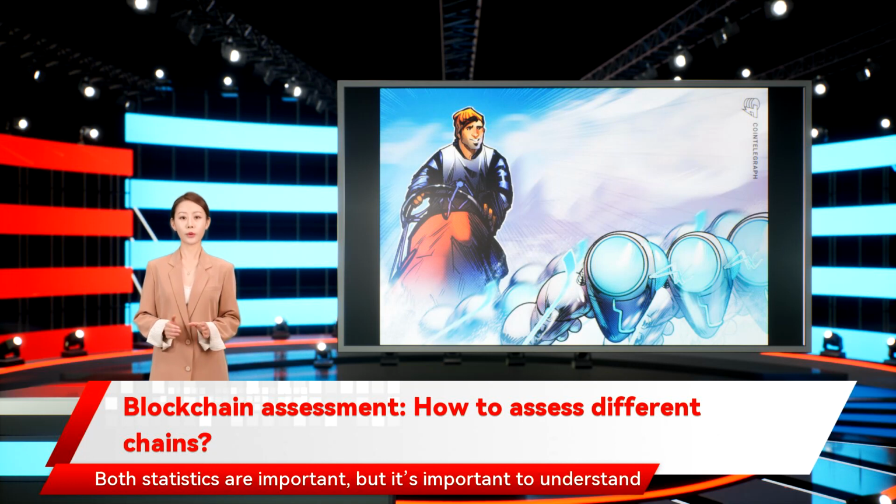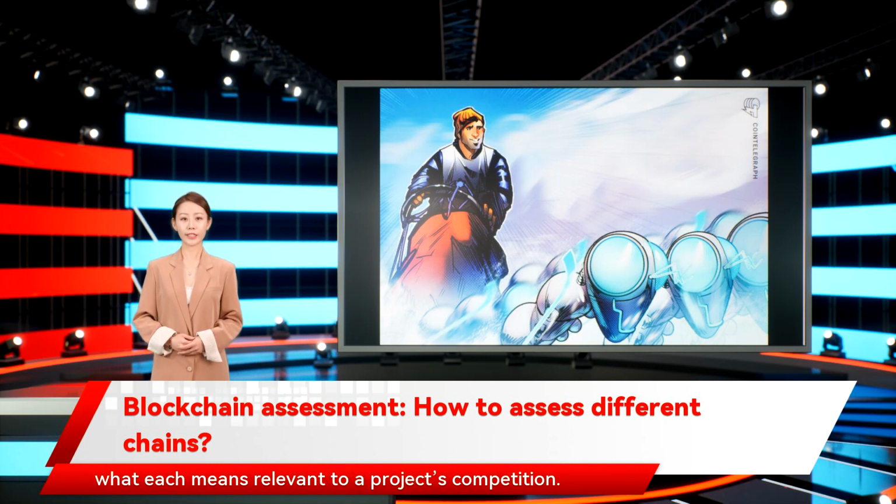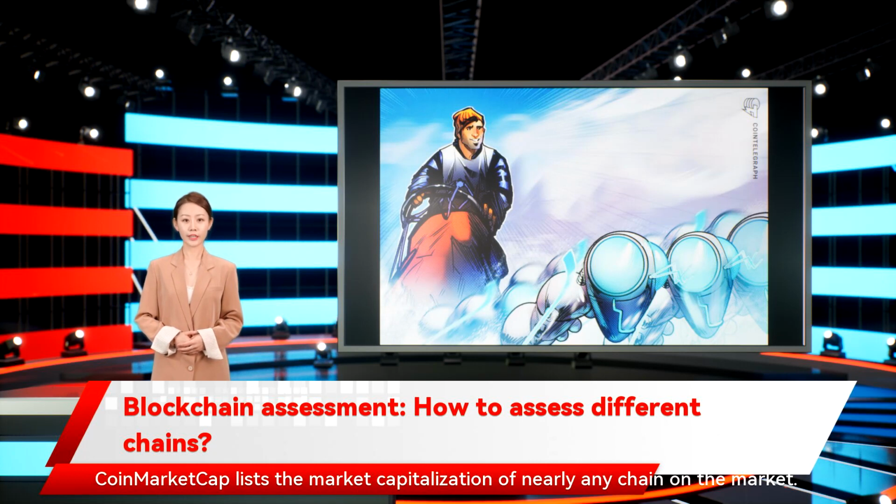Both statistics are important, but it's important to understand what each means relevant to a project's competition. DeFi Pulse details the TVL of all sorts of DeFi projects, while CoinMarketCap lists the market capitalization of nearly any chain on the market. Finally, take a look at how long the project has been on the market.